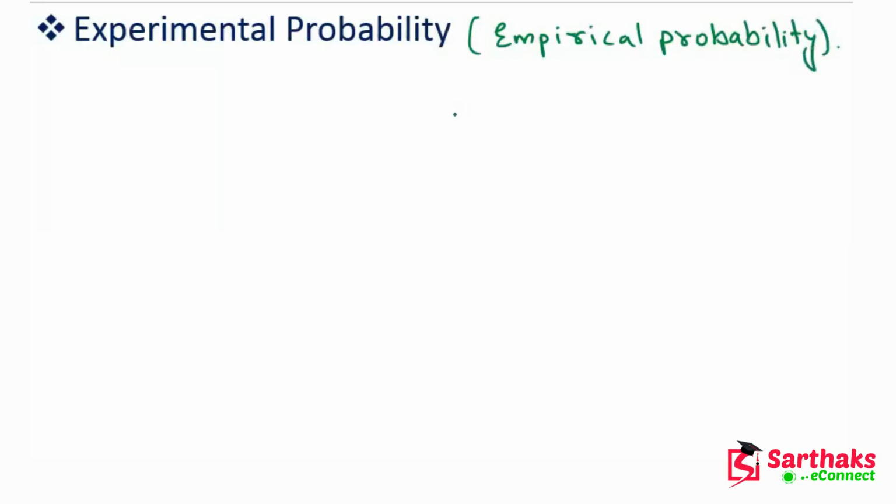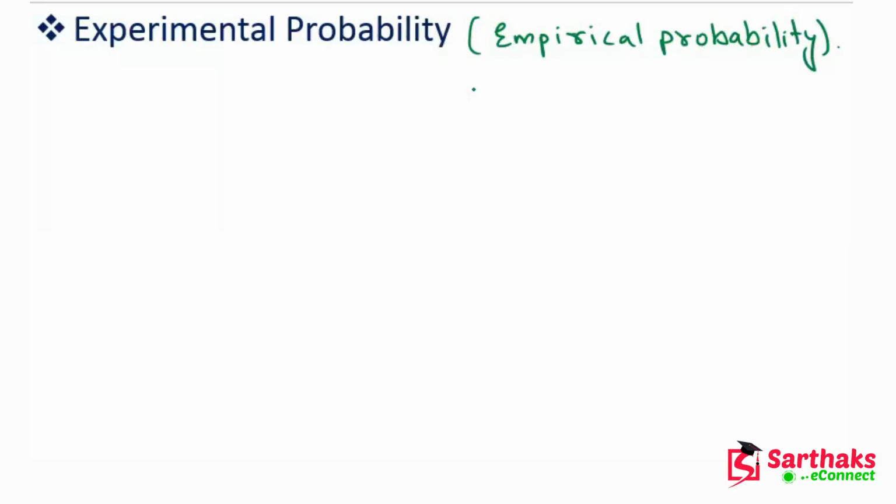It is calculated on the basis of the performance of actual experiments or trials and their outcomes. In this, experiments are conducted in a serial manner. These are called random experiments, as the results of these experiments are unpredictable. We cannot predict any of the experiments. I hope you understand these things.